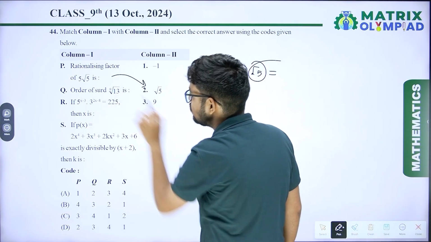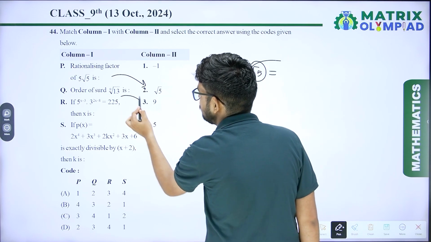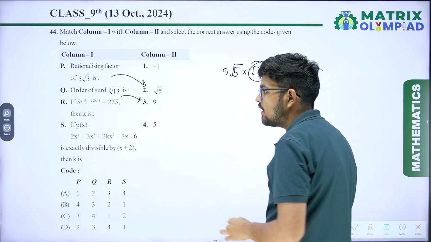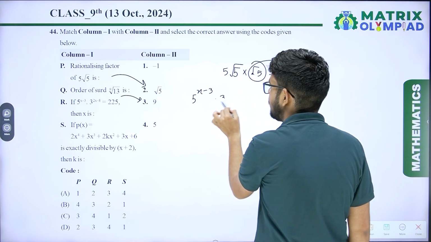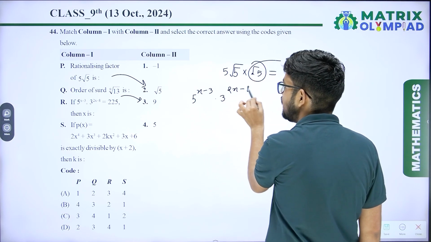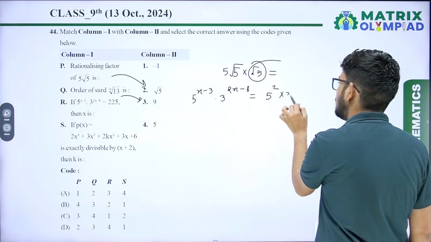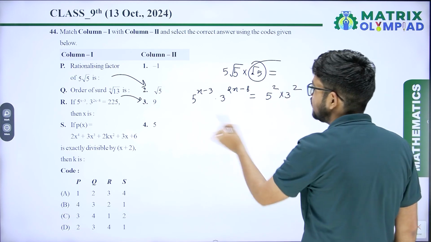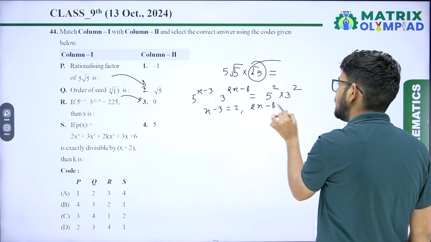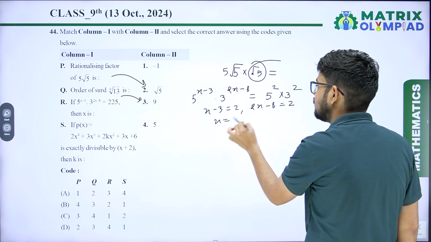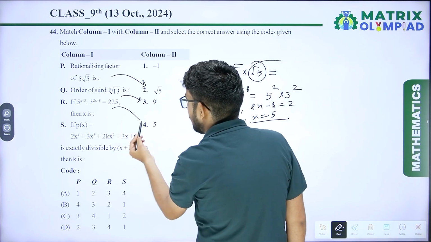Option 2. Order of surds of 9th root of 13, that is 9. So Q's answer is third. R. If 5 raised to power x minus 3 multiplied by 3 raised to power 2x minus 8 equals 225, it can be written as 5 raised to power 2 into 3 raised to power 2. So when you compare the powers, you will get x minus 3 equal to 2 and 2x minus 8 equal to 2. So you will get x equal to 5. So value of x equal 5.